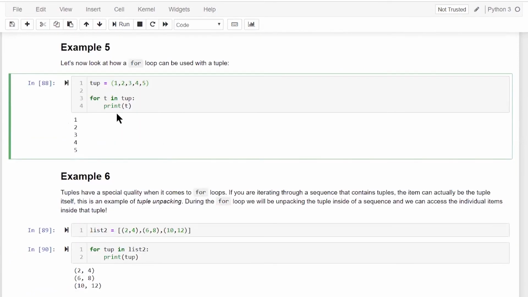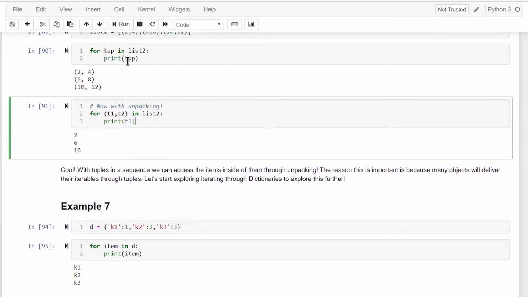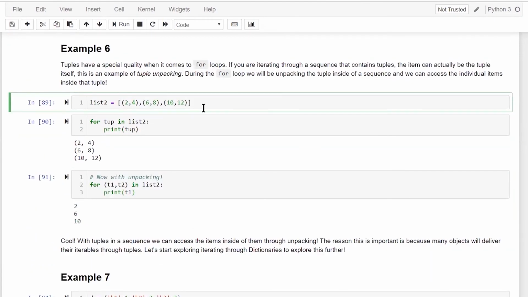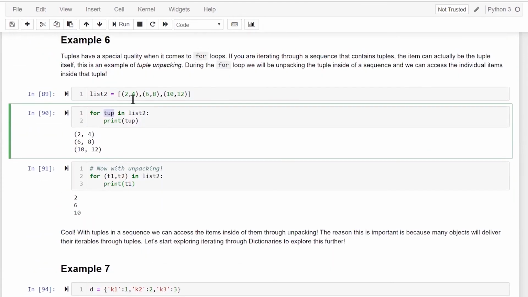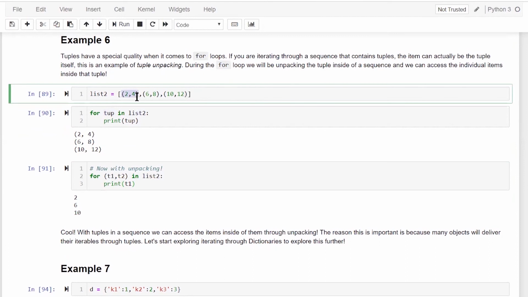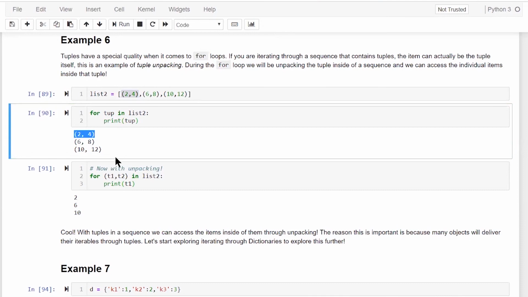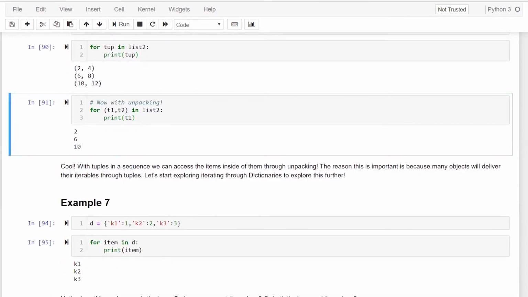We can iterate over tuple objects as well. As we discussed with lists, we can iterate over the elements of a list, and you can iterate over the elements of a tuple as well. These are some basic operations. I have a list of tuples here, and you can iterate over a list of tuples as well. One thing I want to highlight: it's a list of tuples, so this tuple is an element in this list. Whatever comes between two commas or a square bracket, that's your element. So 2, 4 is itself a tuple, but my first element in this list is a tuple. You should be really careful with those.